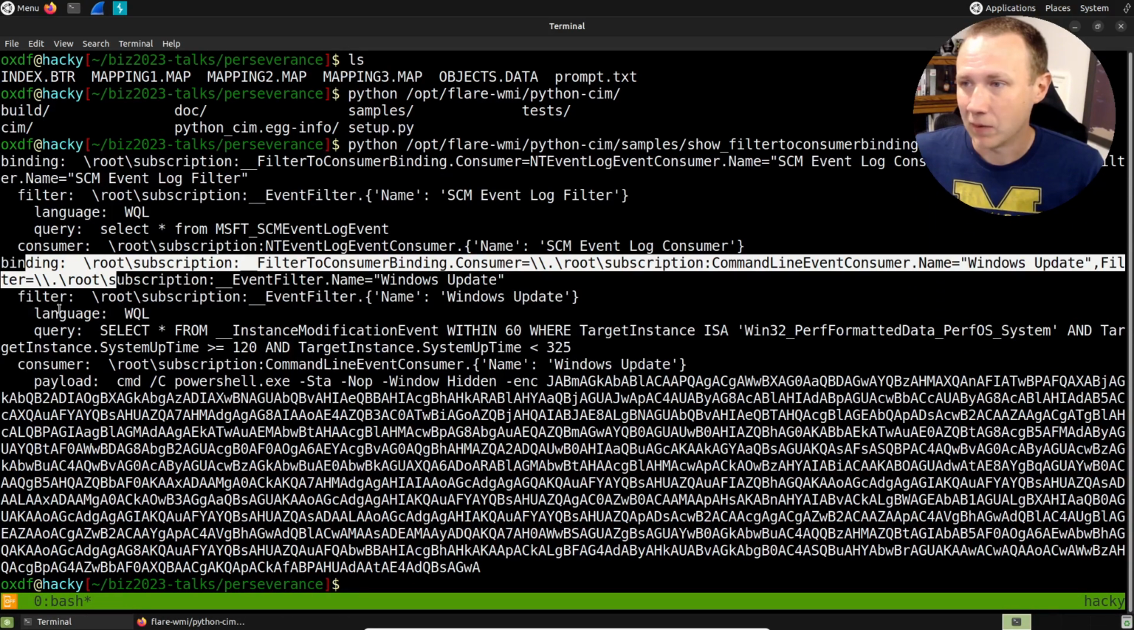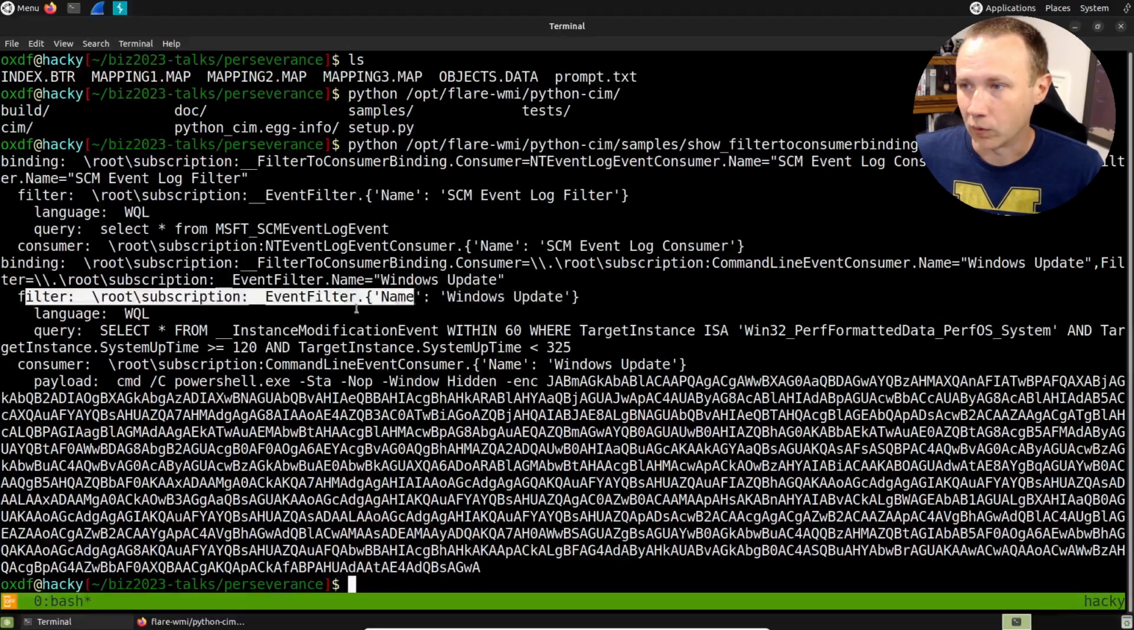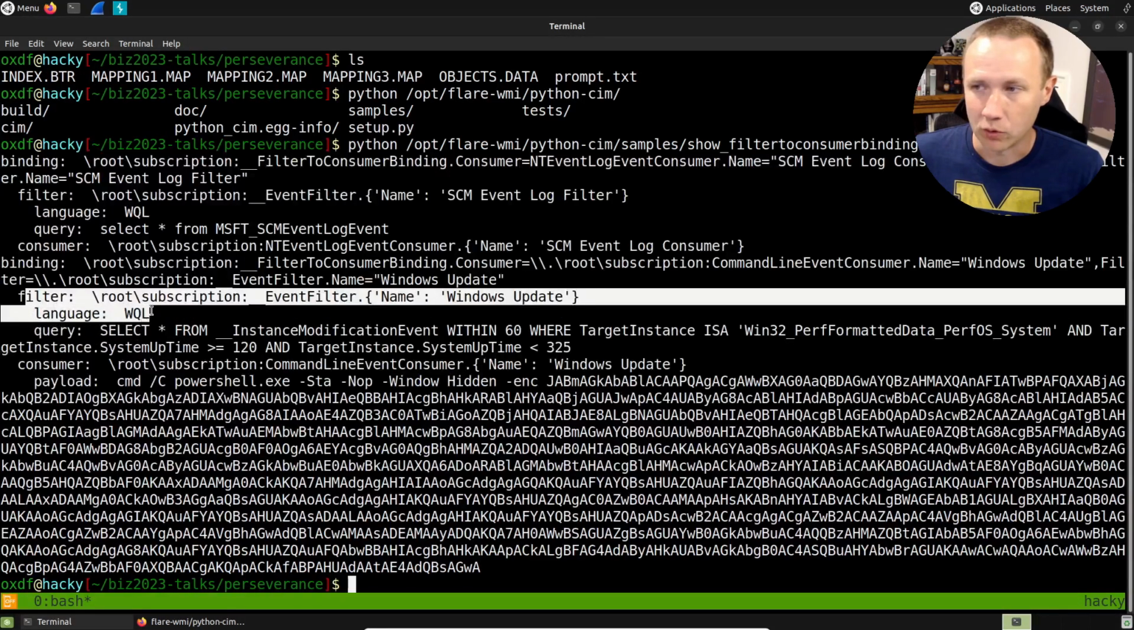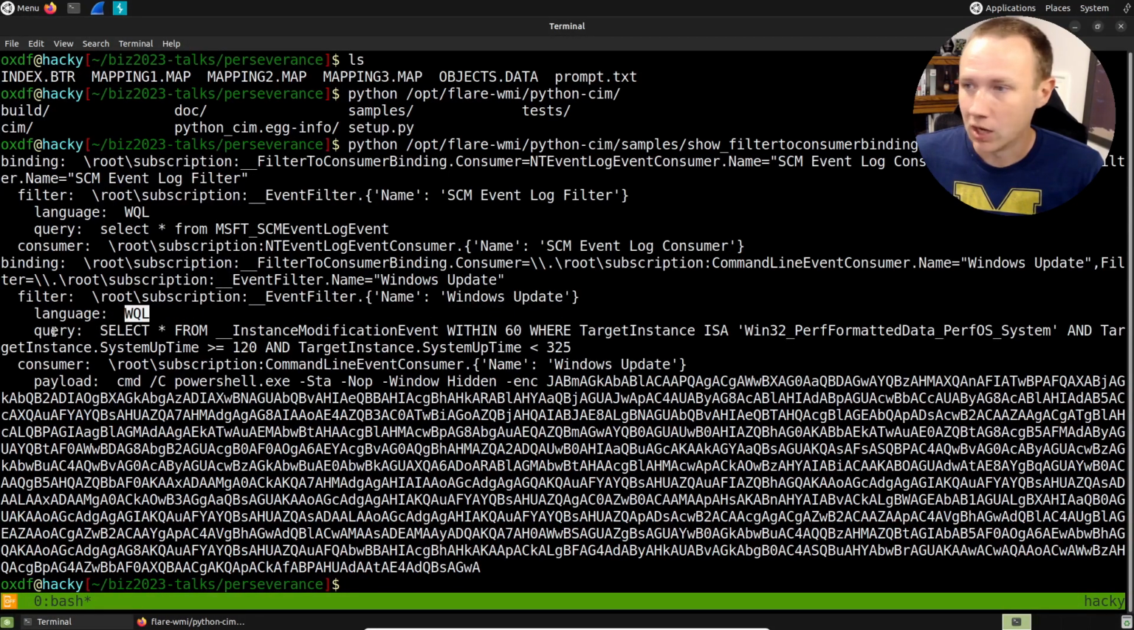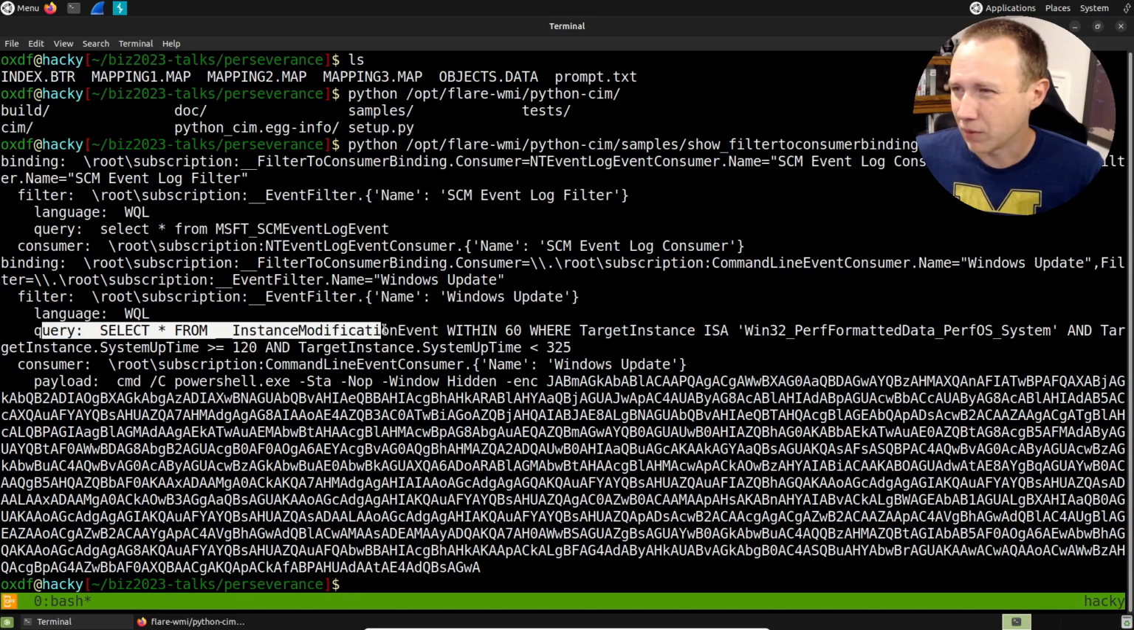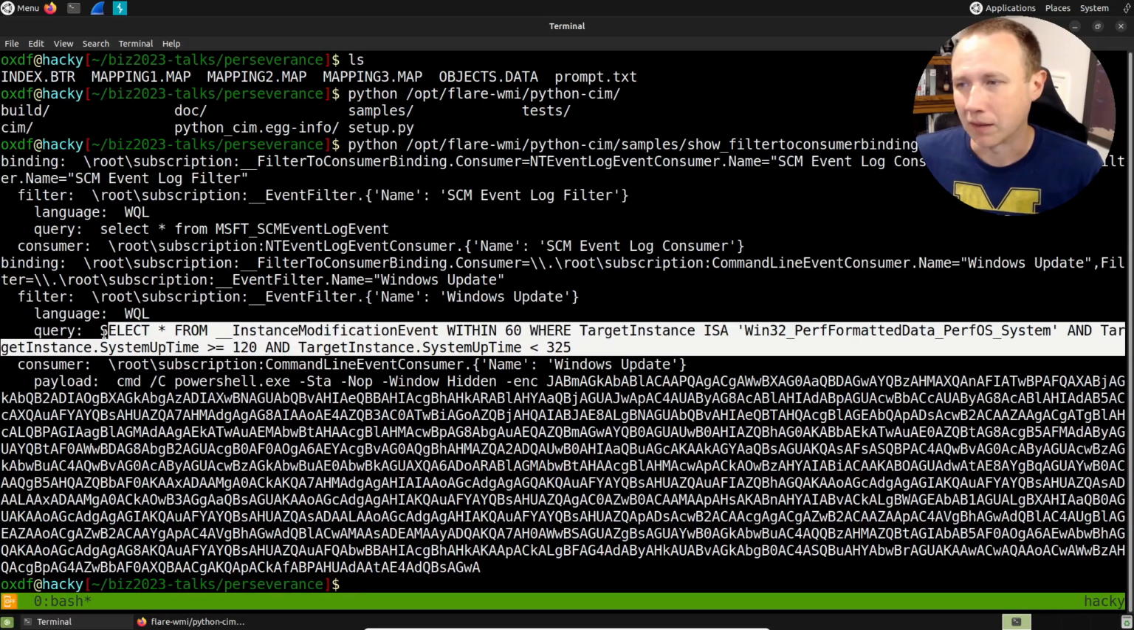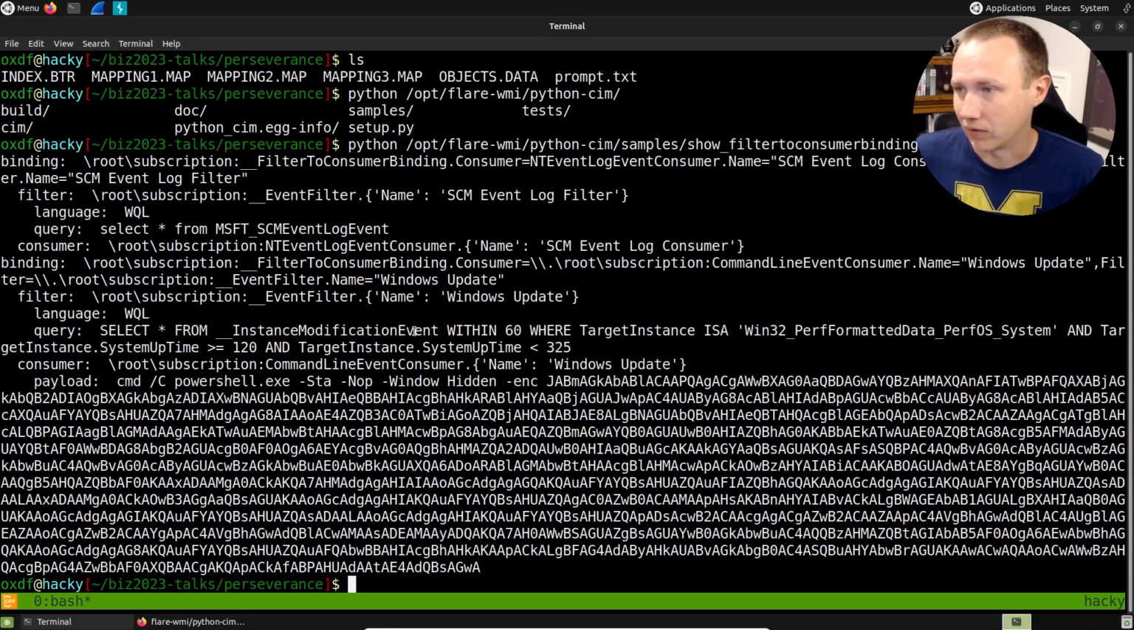And in fact, here's our filter. It's called Windows Update, and it's in WMI query language. We're going to be searching for things when things get modified within WMI. I'm not exactly sure what this is doing, but it probably is going to end up being a periodic thing that just happens every 60 seconds or so. But what's really interesting to me, obviously, is this payload, right? We're going to run PowerShell with an encoded command right here.